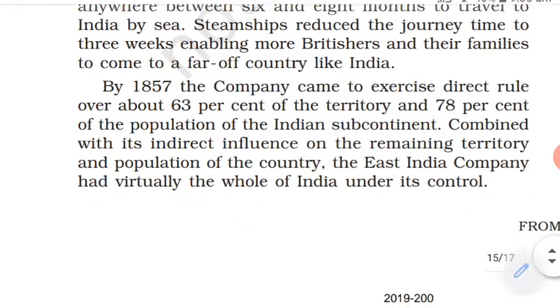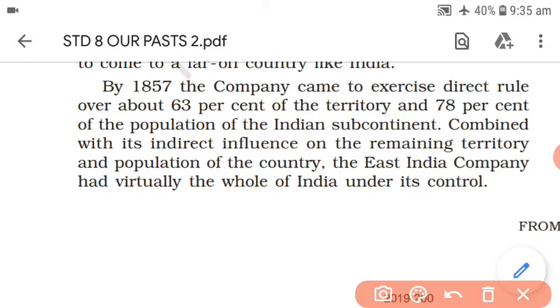In 1857, the company came to exercise direct rule over about 63% of the territory and 78% of the population of the Indian subcontinent.